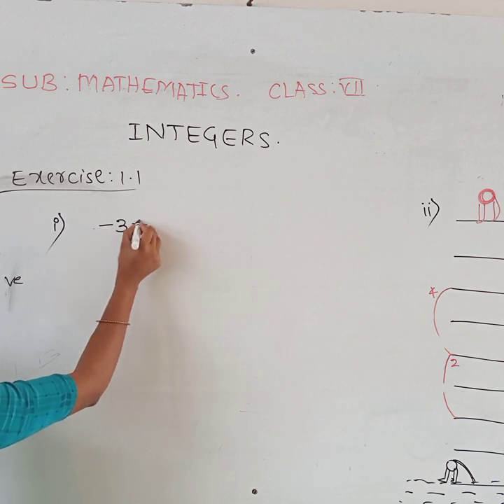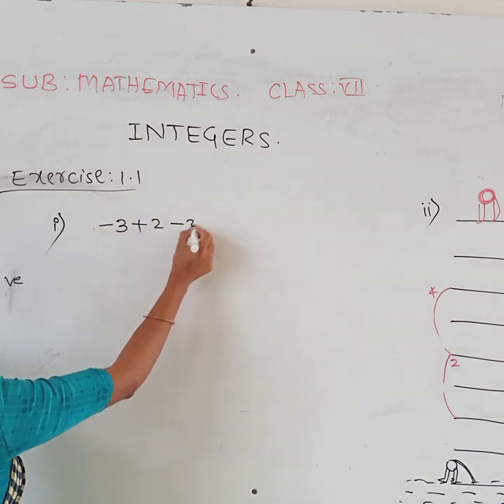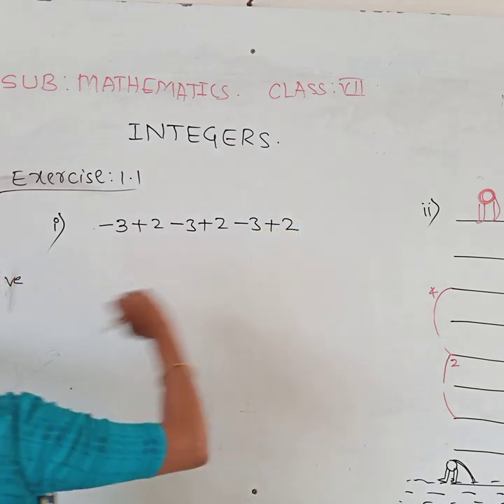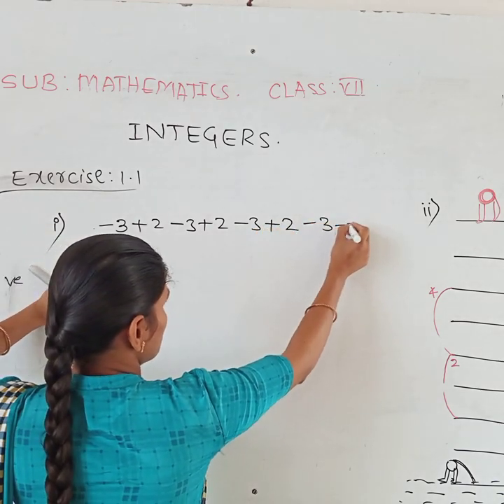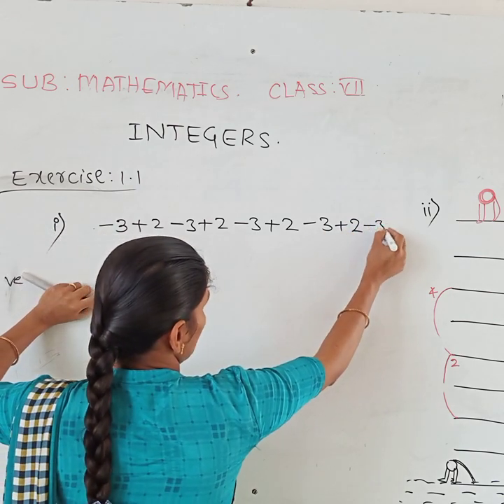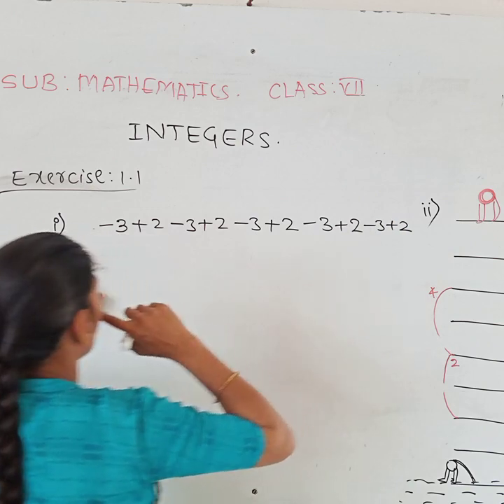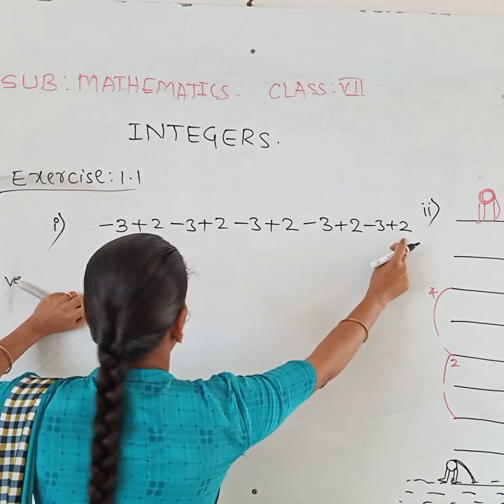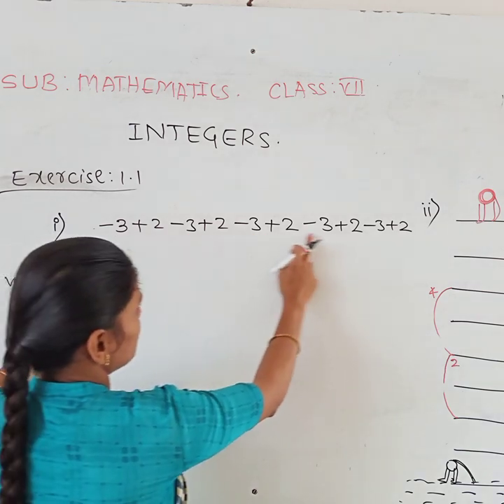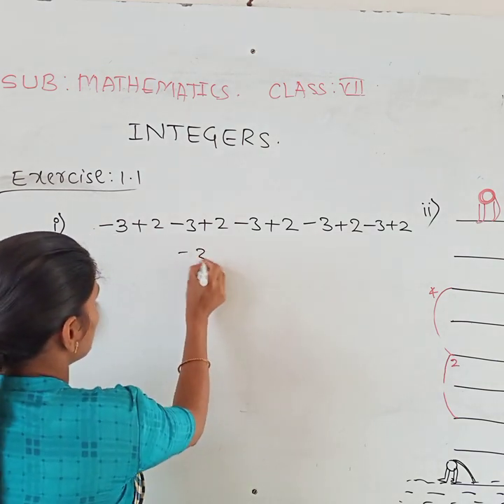Minus 3 plus 2, minus 3 plus 2, minus 3 plus 2, minus 3 plus 2, 1, 2, 3, 4, minus 3 plus 2, 5 times upside movement, then 6 times downside movement, 1, 2, 3, 4, 5, 6.